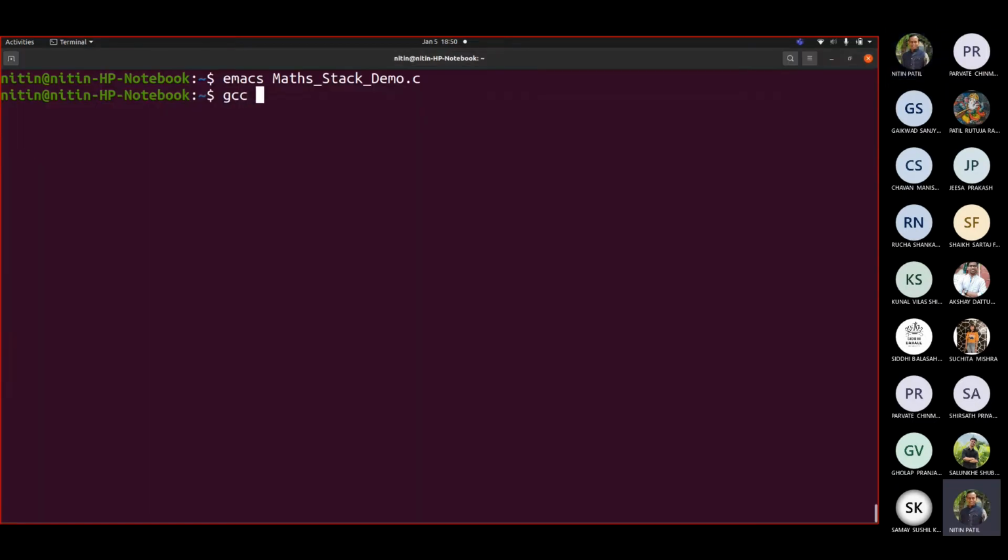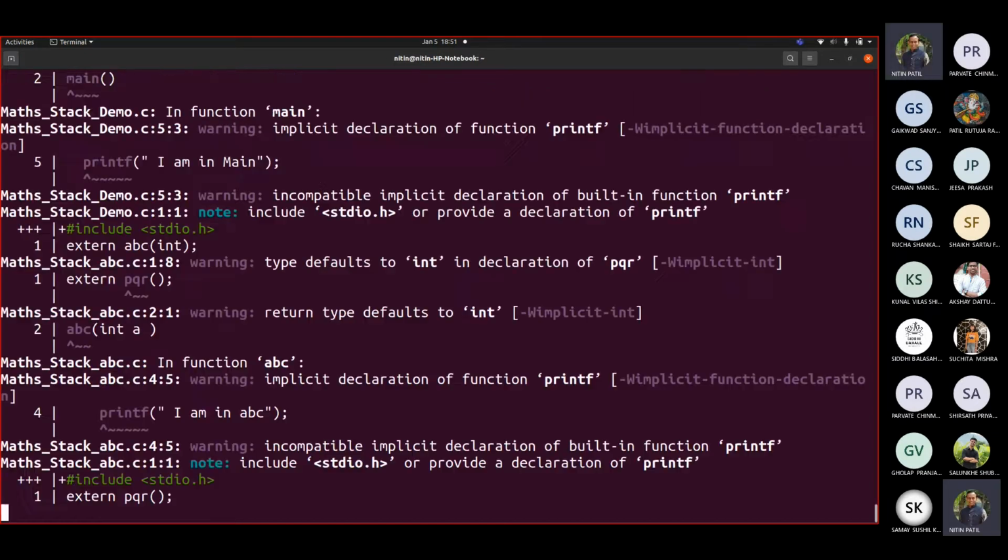So let us create: maths stack demo.c, maths stack ABC.c. We'll link together, so that's why I'm writing in a single file only. Demo PQR, maths stack PQR.c -m32 -g. Fine, I will write this.